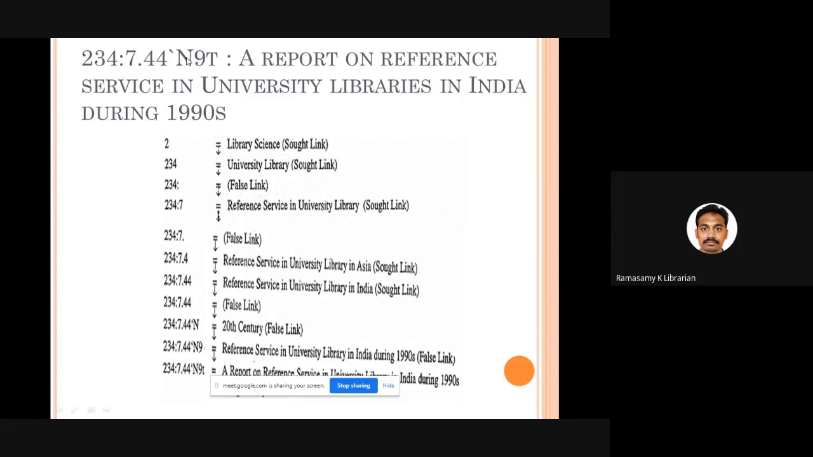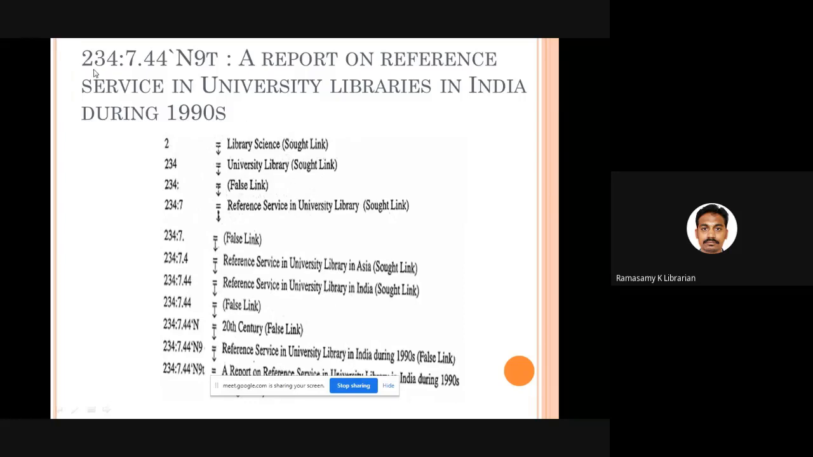234:7.44 inverted comma N9 small t. This is not a capital, small t. A report on reference service in university libraries in India during 1990s. So what I'm going to do is form a chain. How can you form a chain?